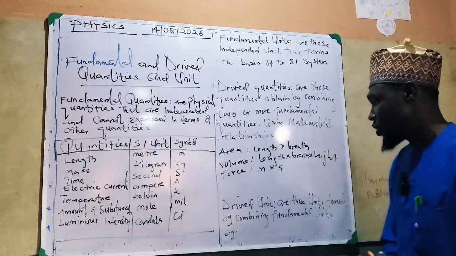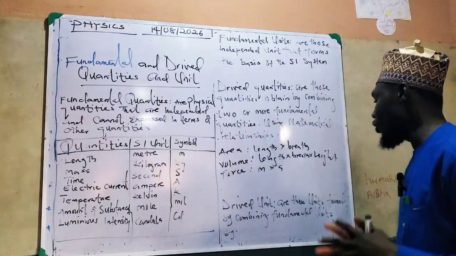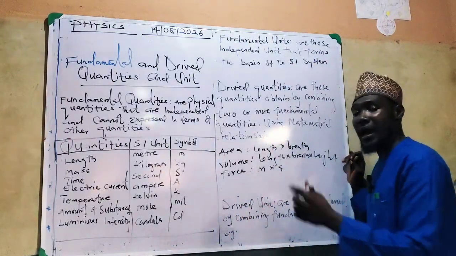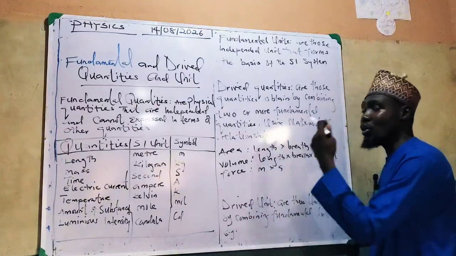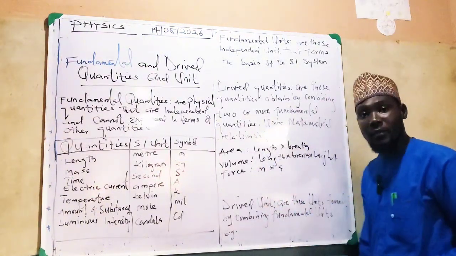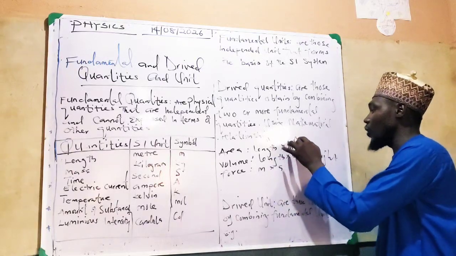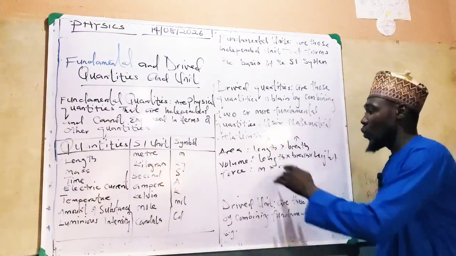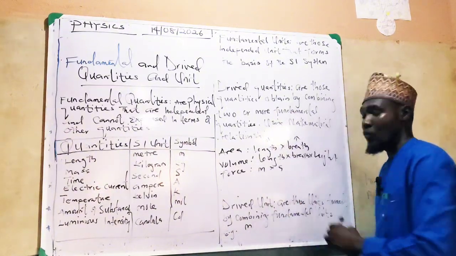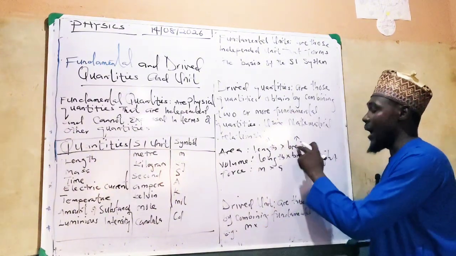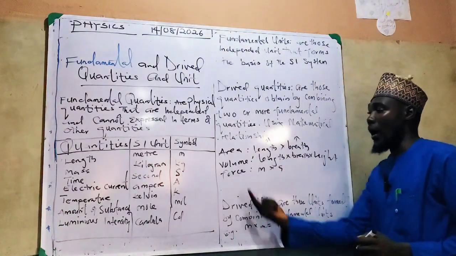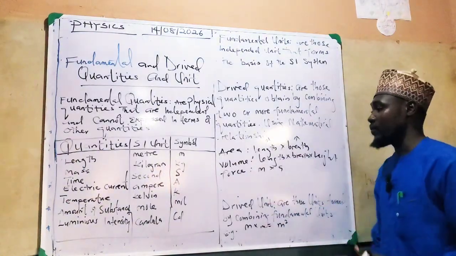And what about the derived unit? Derived units are those units formed by combining fundamental units. Taking area as our example, what is the unit of area? We use the unit of this fundamental quantity and the unit of that fundamental quantity. Length is measured in meters, so we have meter multiplied by another meter, which gives m squared as the unit of area.